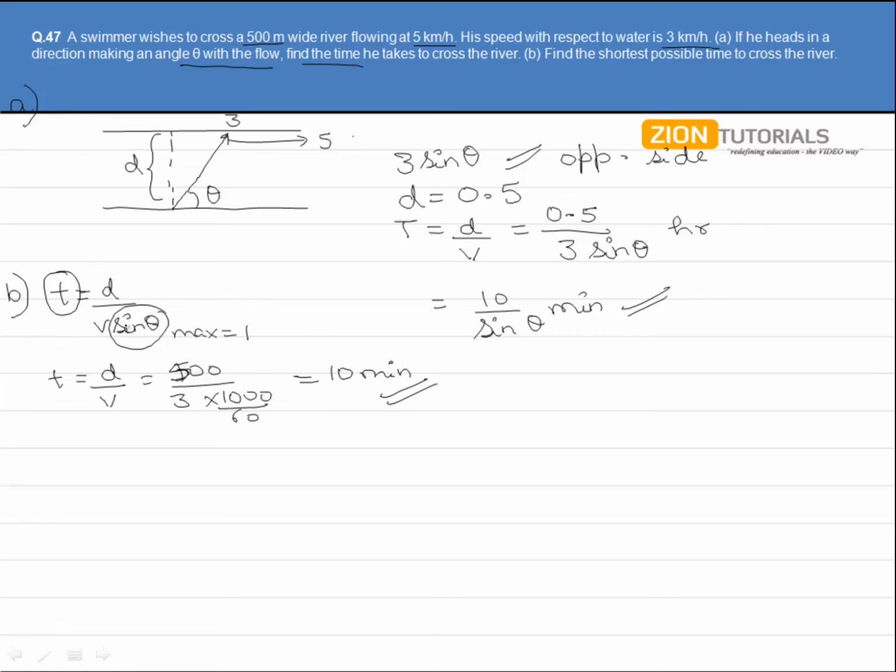Now here we have taken sine theta equals 1, which means that theta is actually 90 degrees, which further shows that this person should head perpendicular with respect to the velocity of the river in order to cross this river in the shortest possible time.